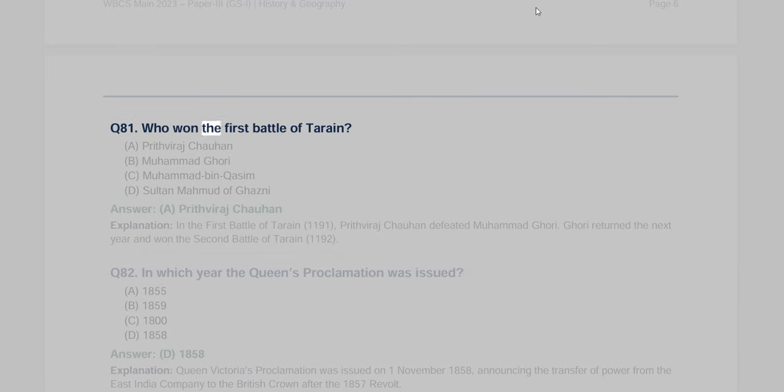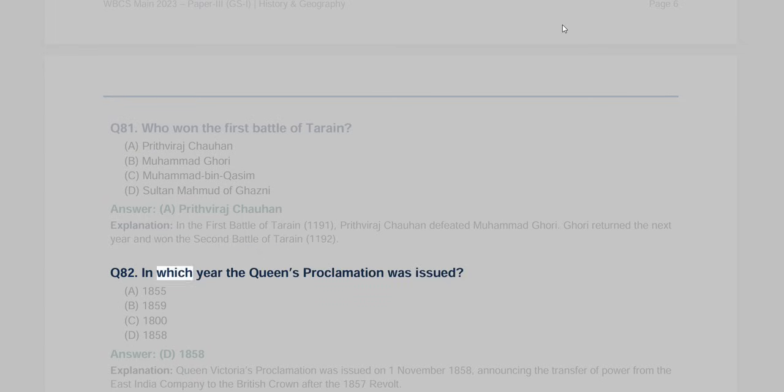Q81. Who won the first Battle of Tarain? A. Prithviraj Chauhan, B. Muhammad Ghori, C. Muhammad-bin-Qasim, D. Sultan Mahmud of Ghazni. Answer A. Prithviraj Chauhan. Explanation. In the First Battle of Tarain, 1191, Prithviraj Chauhan defeated Muhammad Ghori. Ghori returned the next year and won the Second Battle of Tarain, 1192.